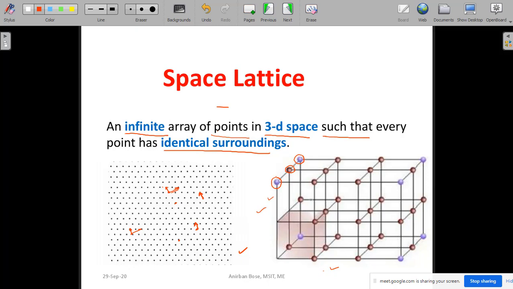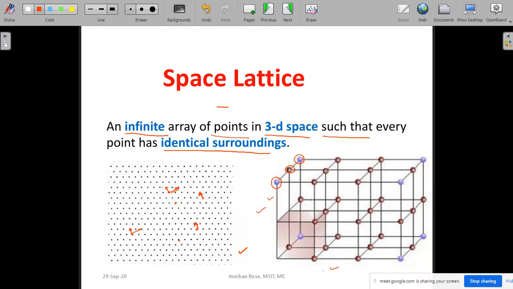So in this fashion, if you arrange an infinite number of points in 3D space, then that is called a space lattice. We are not arranging any atoms, we are not arranging any physical bodies, these are only points, the locations.